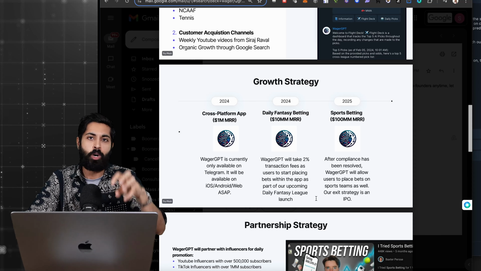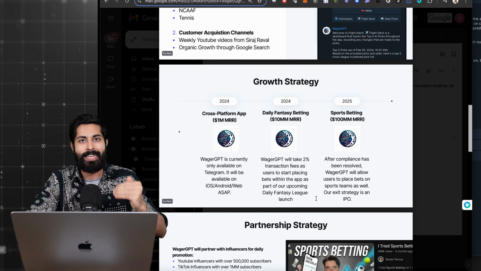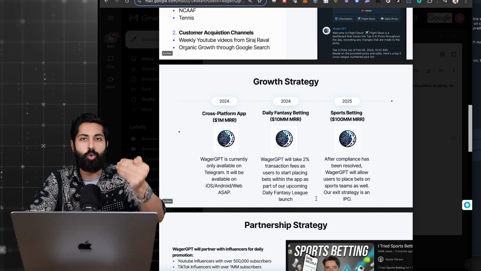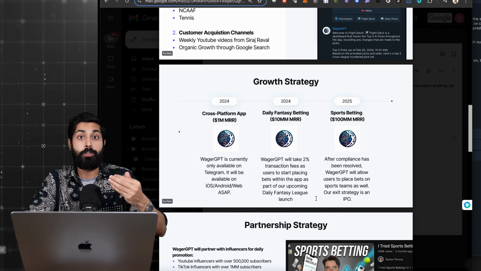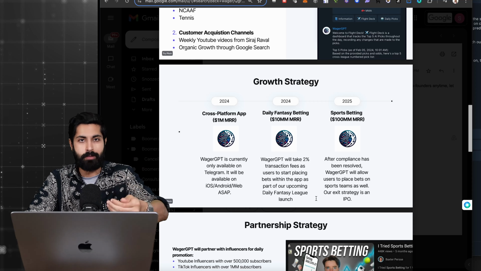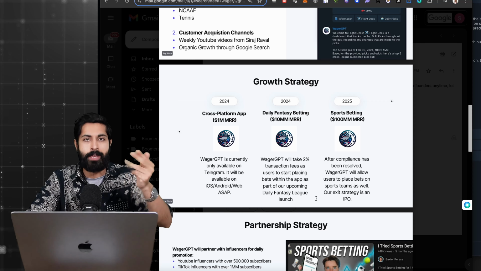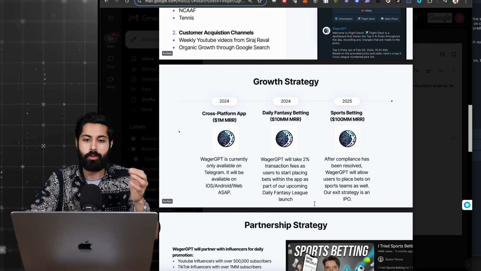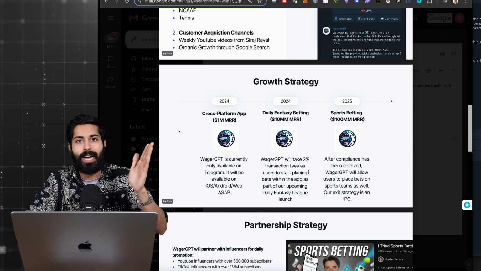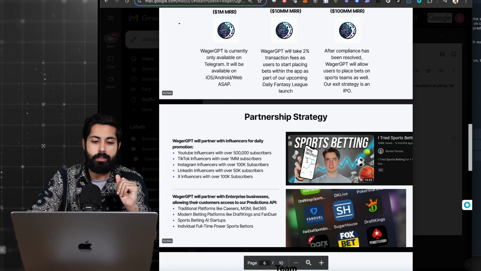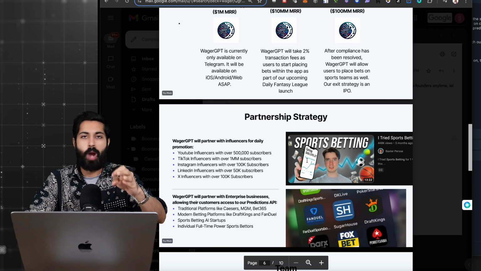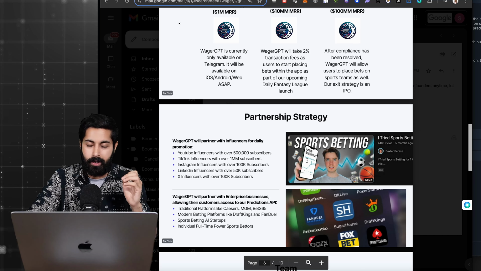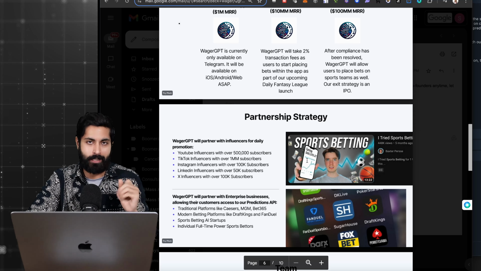As the bot becomes more agentic, it's already an agent in that it's an AI that can perform actions like Google search, simple things like that using a calculator. Eventually, it's going to be able to use a web browser, and it's going to be able to place bets on these websites for us, like FanDuel. And that's going to be huge for the bot. And I plan on not selling this and just going straight to IPO. That's our exit strategy. We definitely believe that this is a better product, and it all comes down to the win rates, than DraftKings and FanDuel and all these other platforms out there. So we're going to win it as a community.